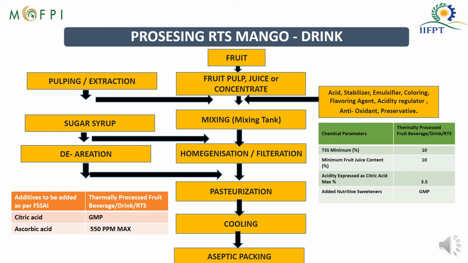You can add different additives like acids, stabilizers, emulsifiers, coloring agents, flavoring agents, acidity regulators, antioxidants and preservatives as per requirements. Once you add all these things into your fruit pulp or fruit juice, or if you are using concentrate, you go to the next step, which is mixing.